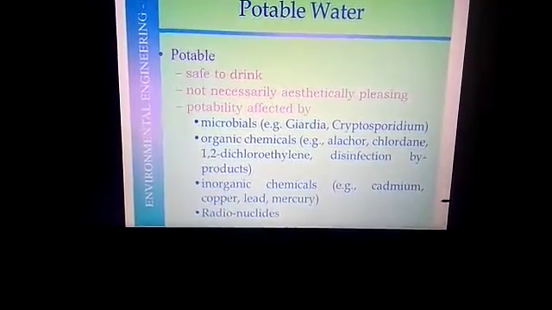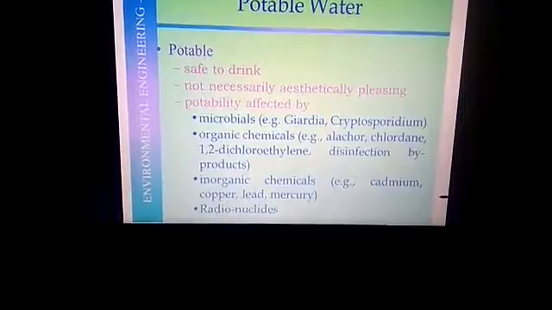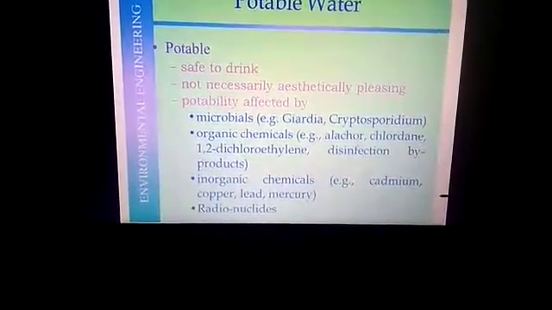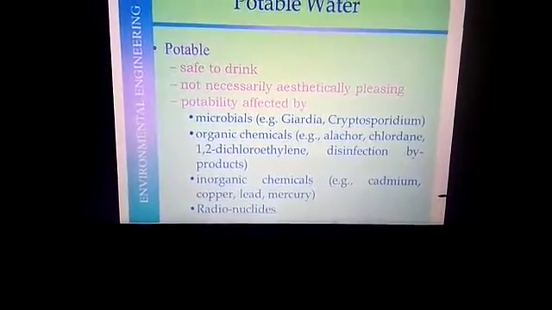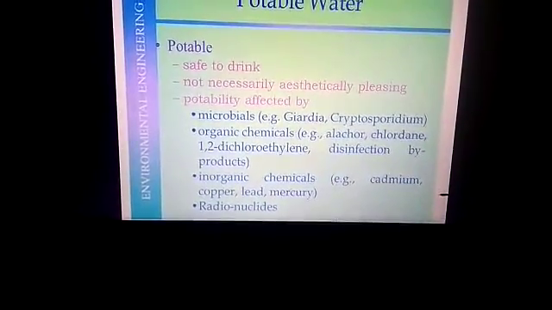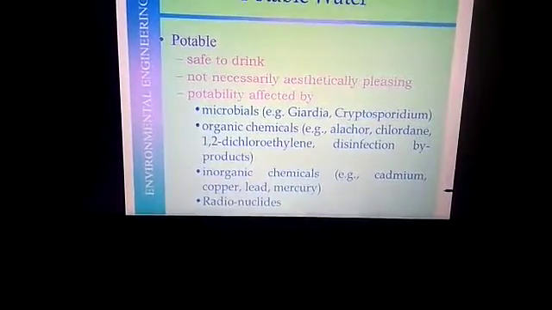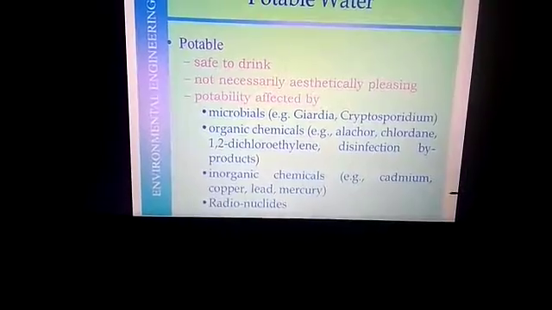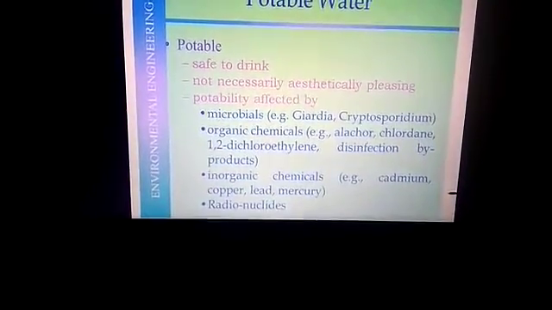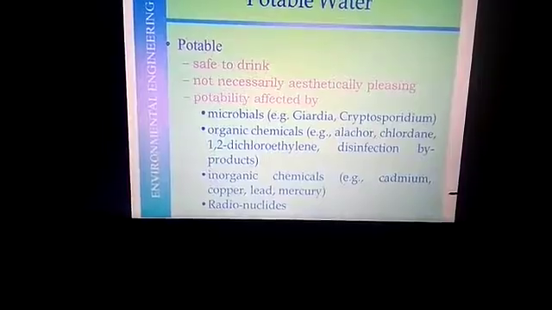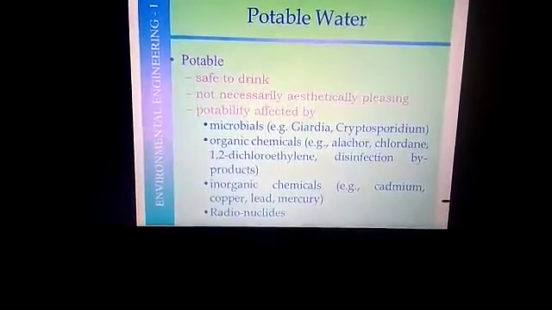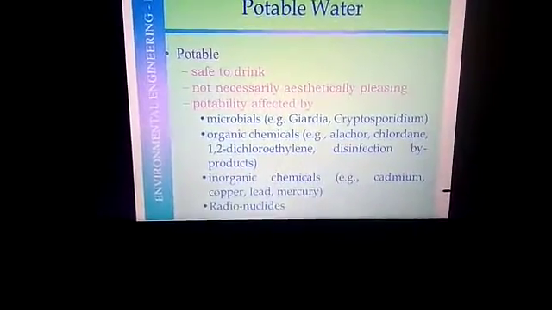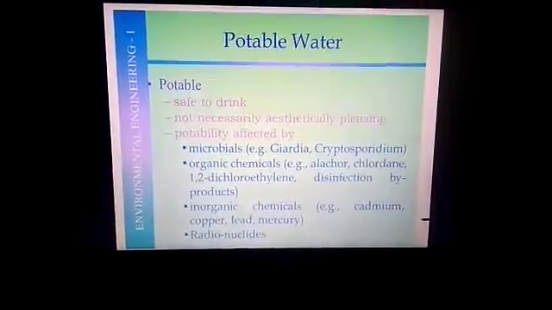Potable water may be affected by microbials, that is Giardia, Cryptosporidium. These are what? Microorganisms. And chemicals like alcohol, chlordane, 1,2-dichloroethylene, disinfection byproducts. These are harmful chemicals present in the water. And inorganic chemicals like cadmium, copper, lead, mercury are present in the water. And radionuclides, these are the chemicals and nuclides present in the water.